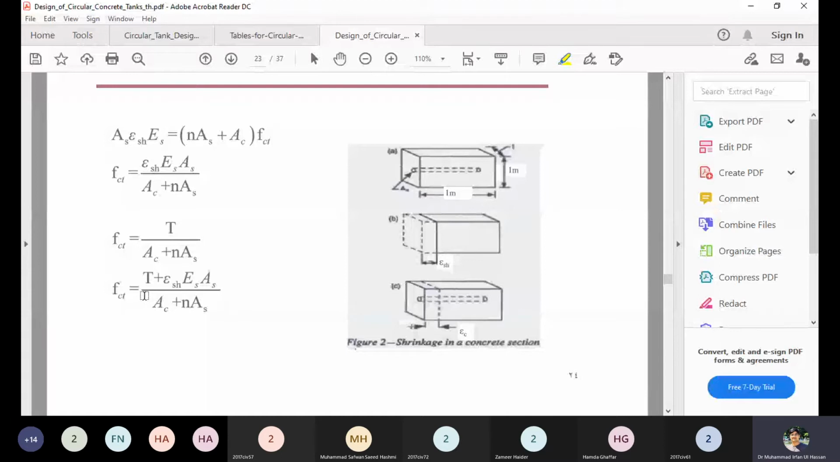And you can check the limiting tensile stress by putting in the values. If the limiting tensile stress that comes out from this last equation is larger than the allowable, which is 10% of the compressive strength, then you will change the thickness. And if you feel that it is much lower than the allowable stress, then it means that your assumption for the thickness is fine.